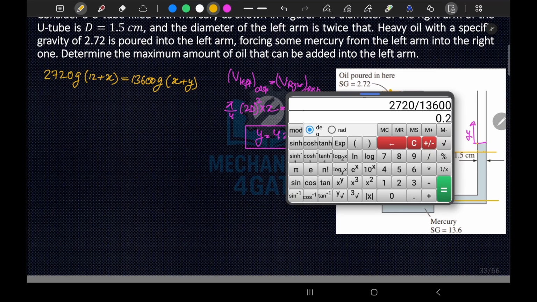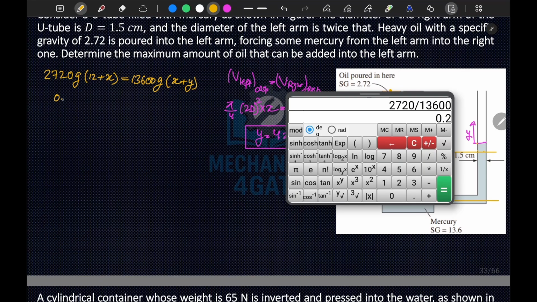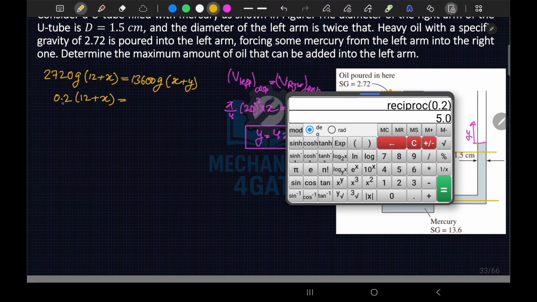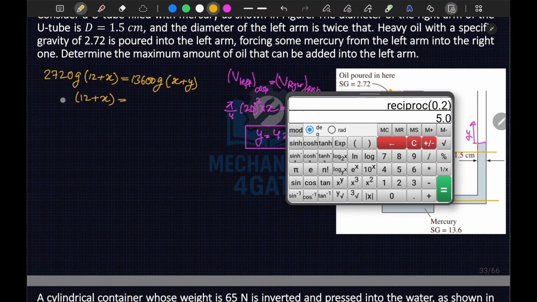So 0.2 times 12 plus x, if we invert this, will be 5. So 12 plus x is equal to 5 times x plus y, and y is 4x, so this will be 5 times 5x, which is 25x.